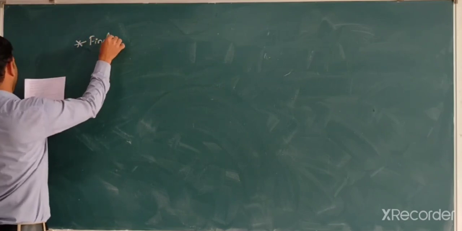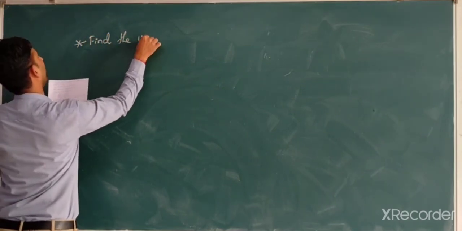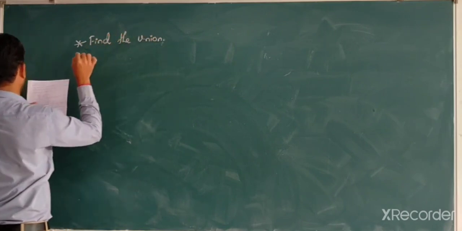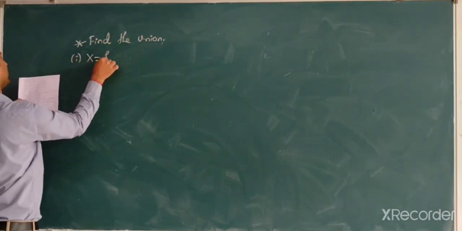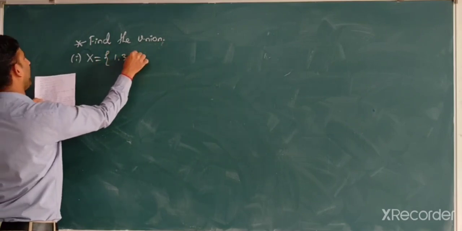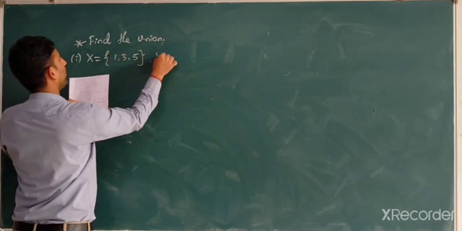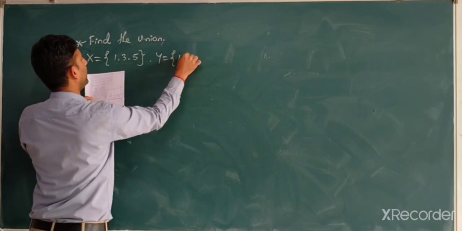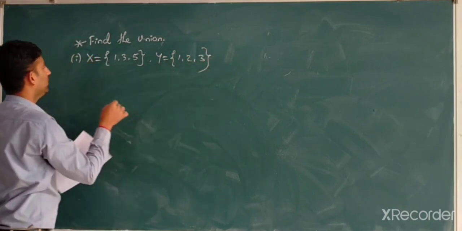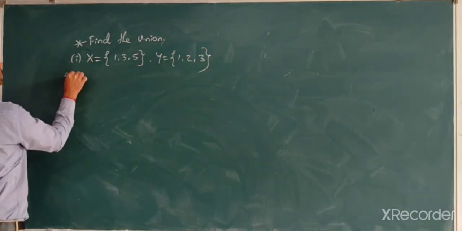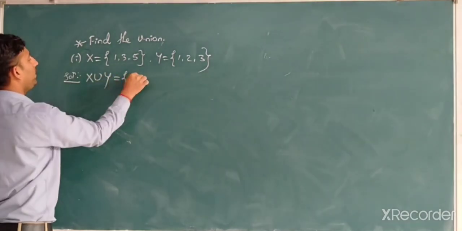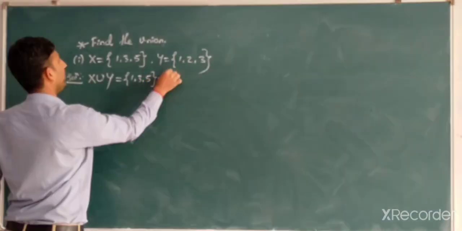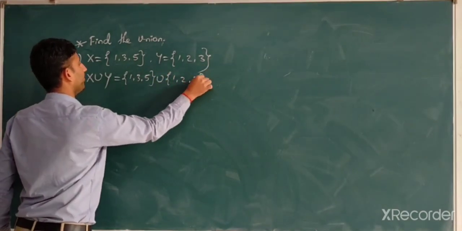Find the union. First one, X is equal to {1, 3, 5}, Y is equal to {1, 2, 3}. Correct? Solution. X union Y is equal to {1, 3, 5} union {1, 2, 3}.